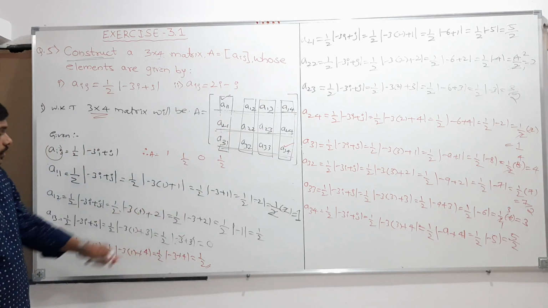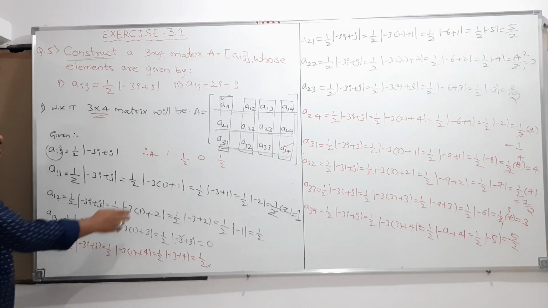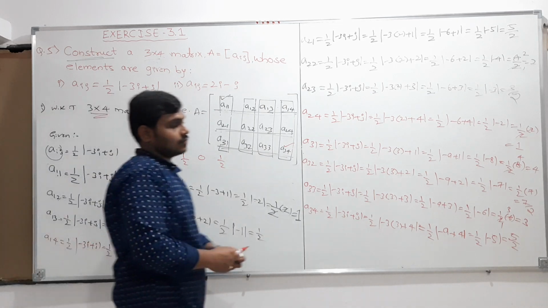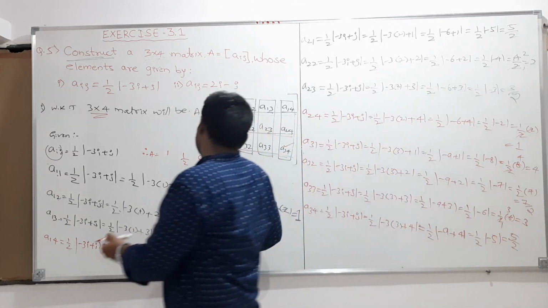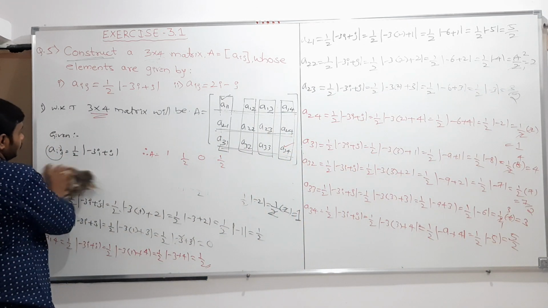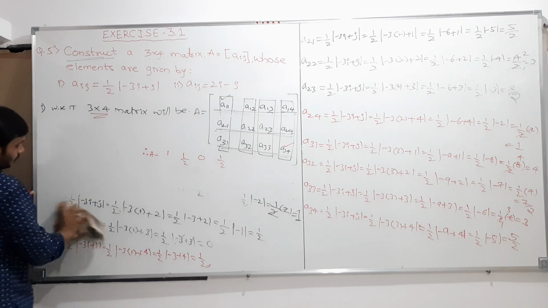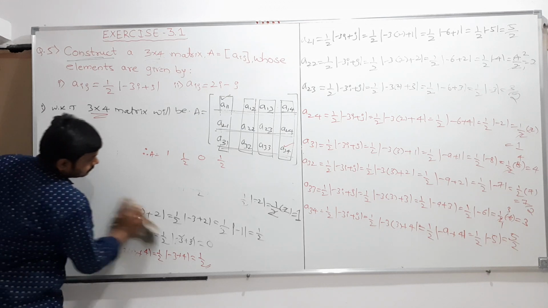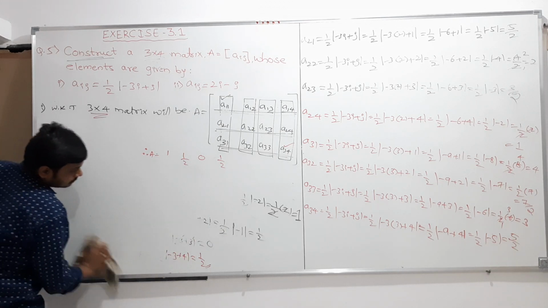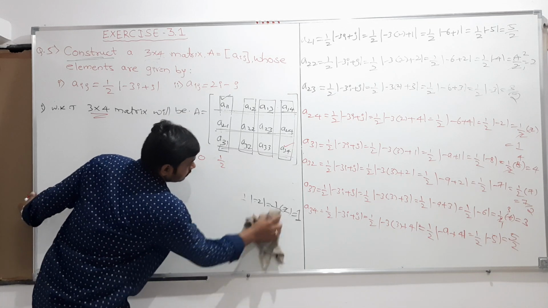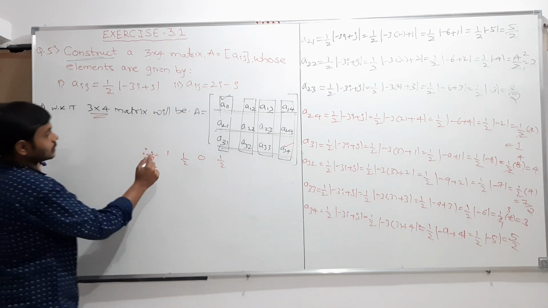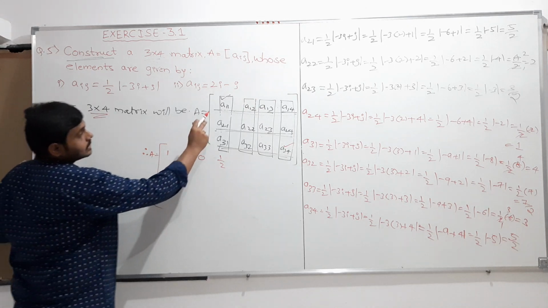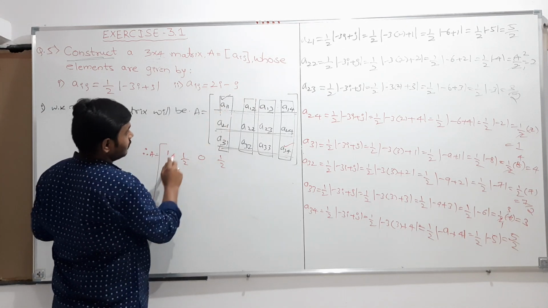Whatever values we calculated, I am substituting here. So a is equal to this. Please see here, students. A11 value is 1.